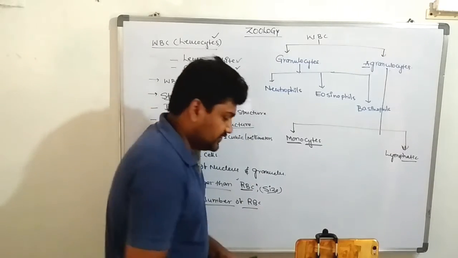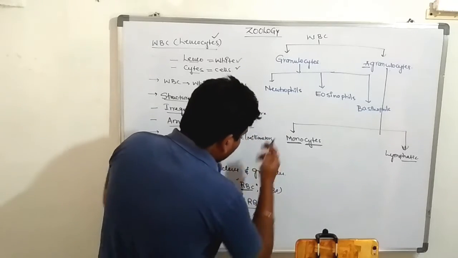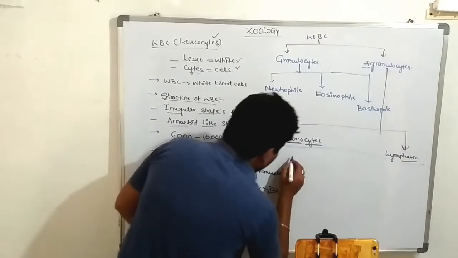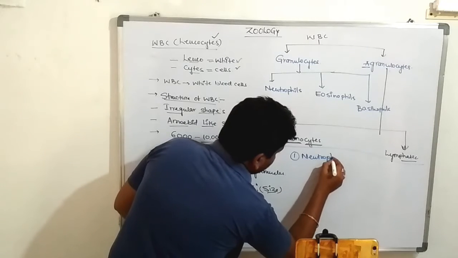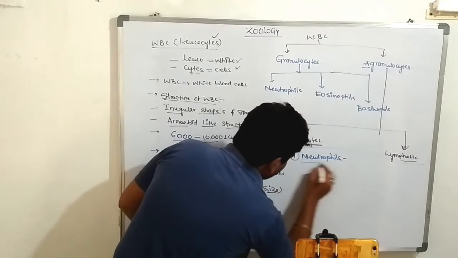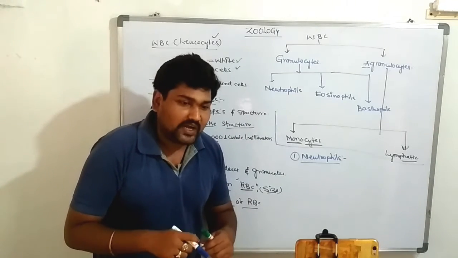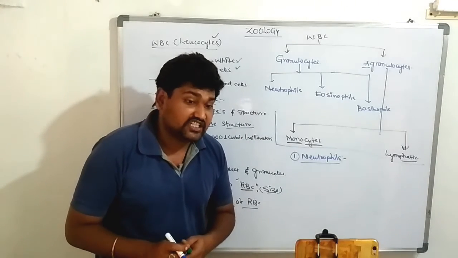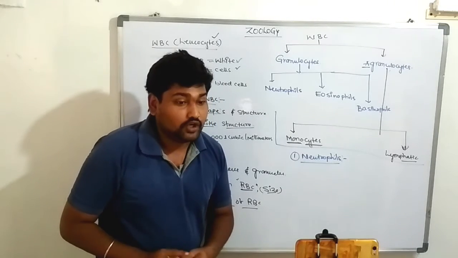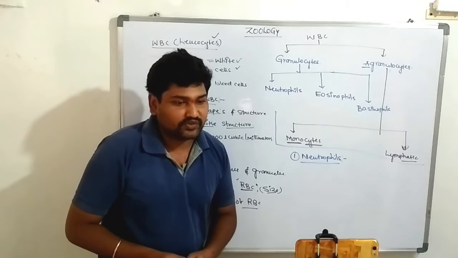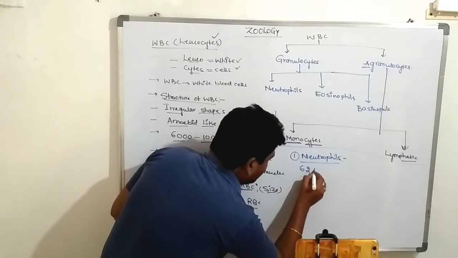In neutrophils, first one, note down neutrophils. These neutrophils are approximately 62% to 79% of the total volume of the leukocytes, nothing but WBC.